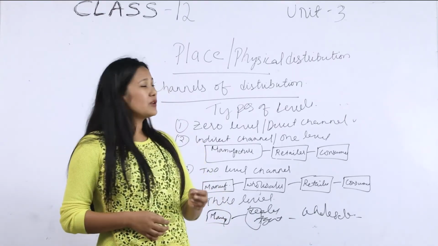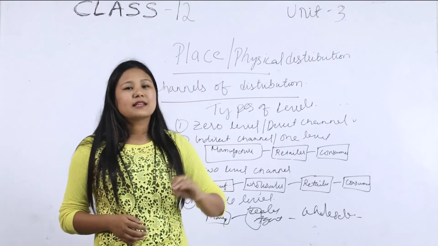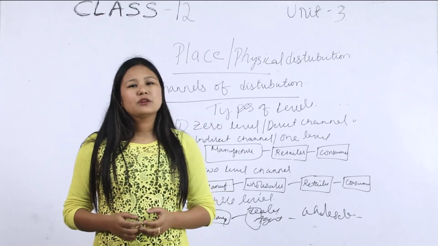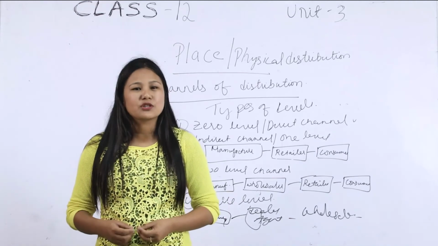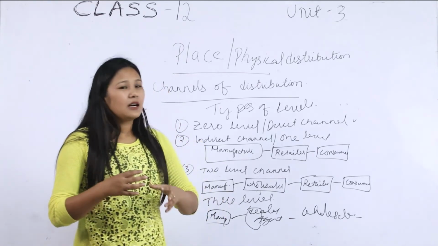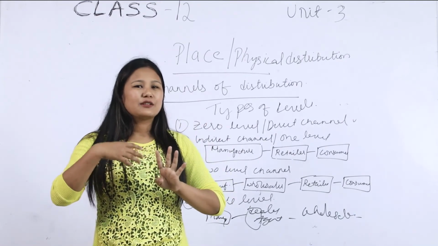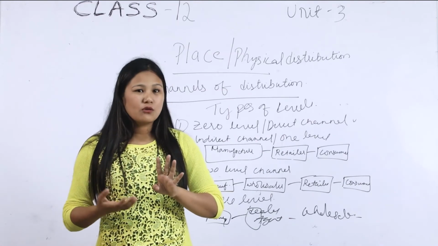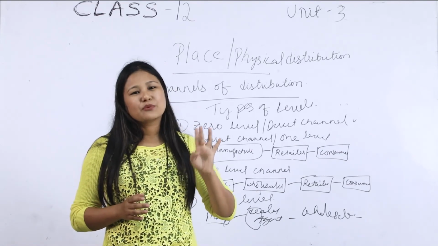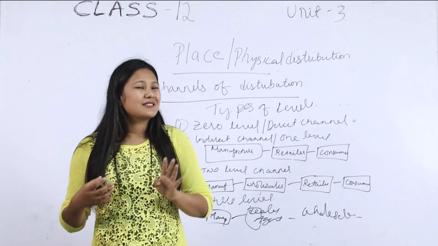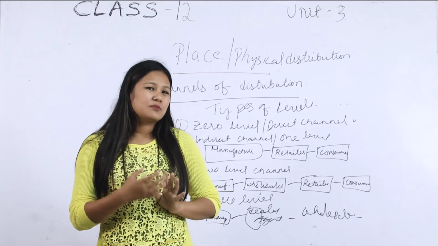So with physical distribution or place, with the types of channel of distribution or levels of distribution, we have come to an end of the third P of marketing mix, that is place. Remember, we are done with product, price, and now with place. In the next class, we will learn the last remaining P in the marketing mix, that is promotion. I hope you remember that there are 4 P's, and the first P is product. Under product, there are different elements, that is branding, trademark, logo, those things, right? And under the next P is price, and in price there are different methods of pricing, such as cost plus method, price skimming, penetration price, and variable cost plus method.